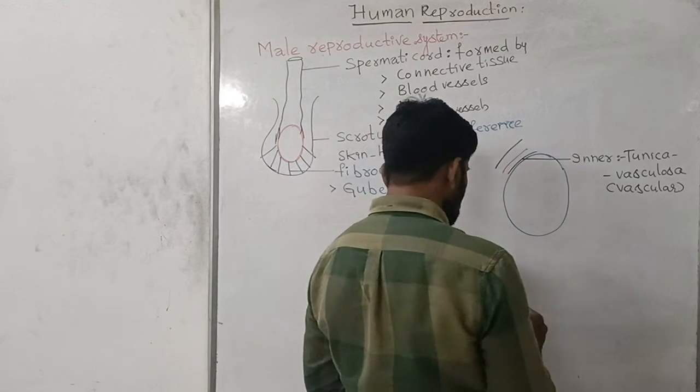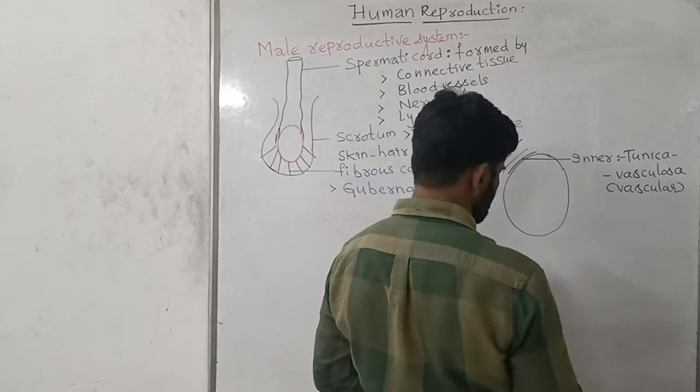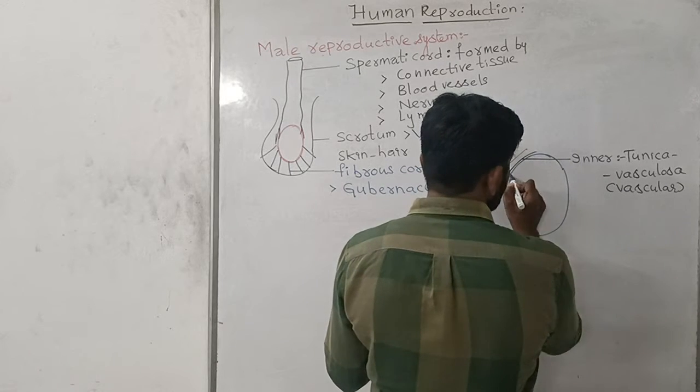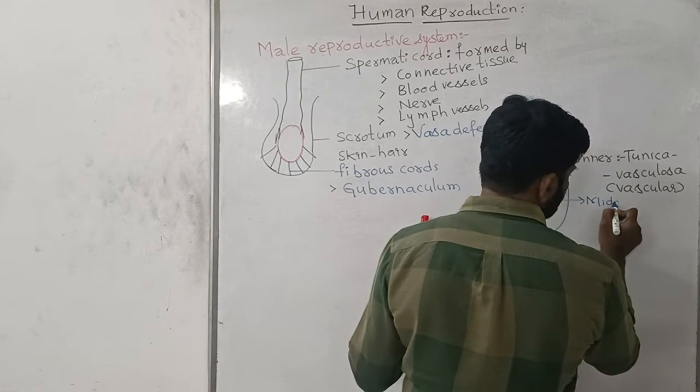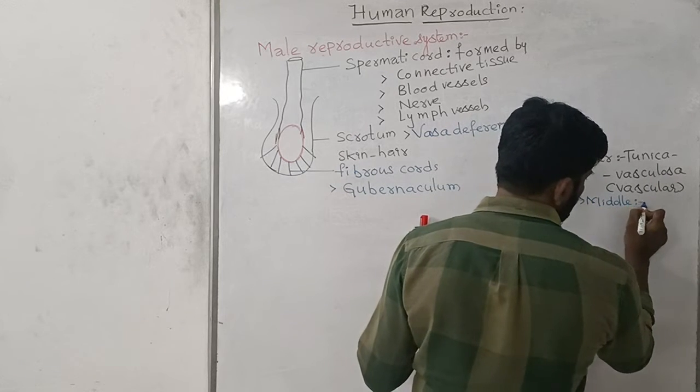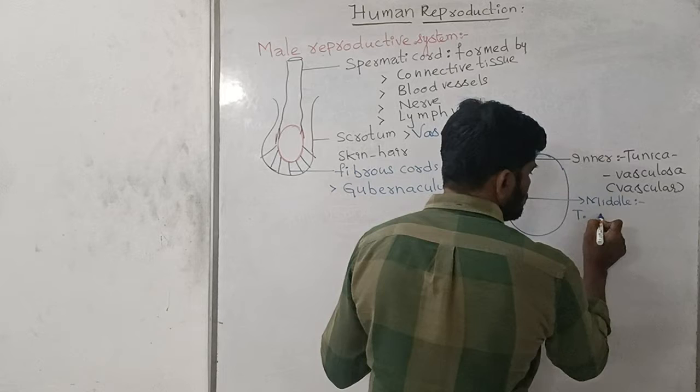The middle layer is called tunica albuginea.